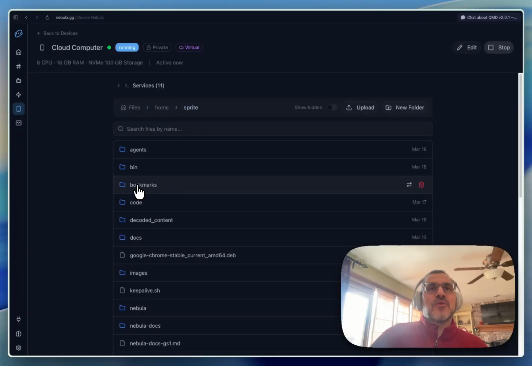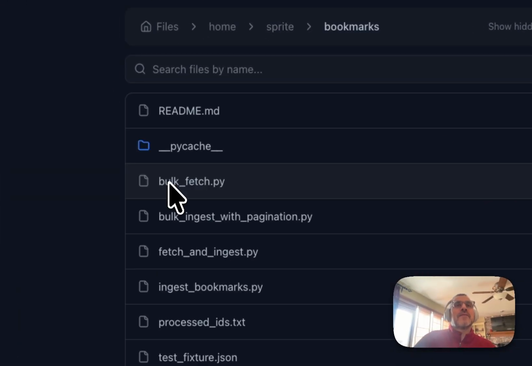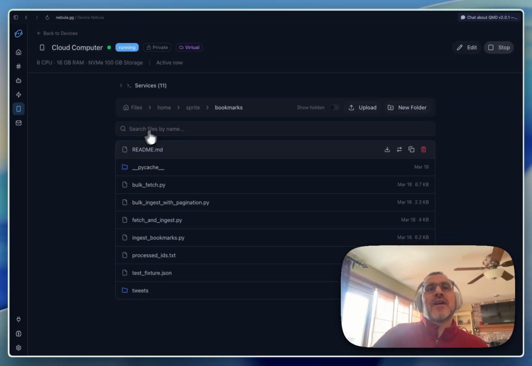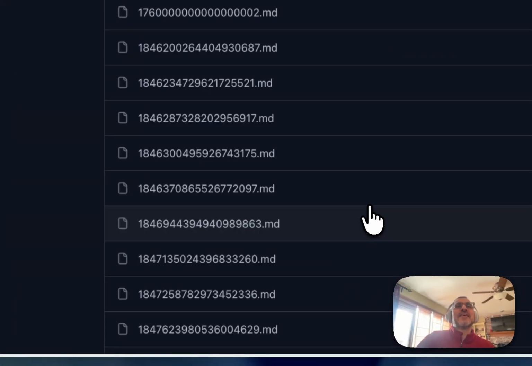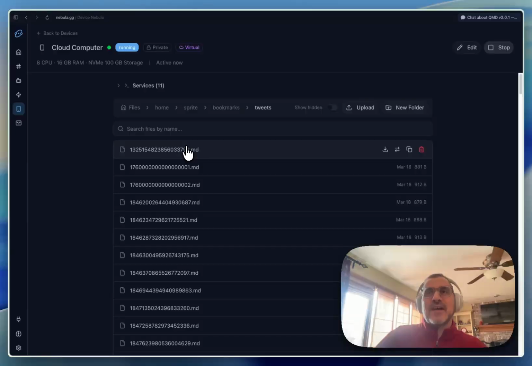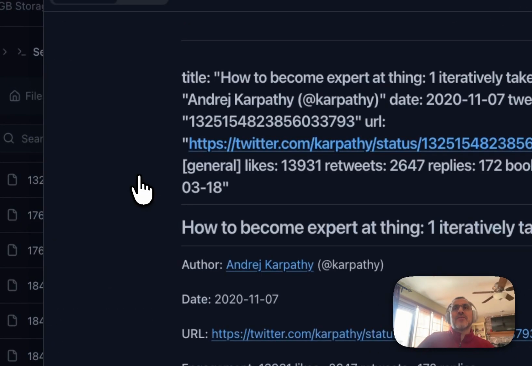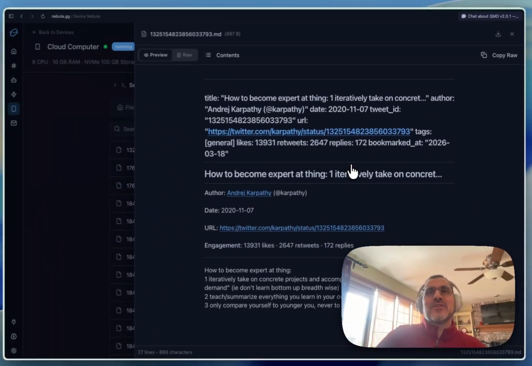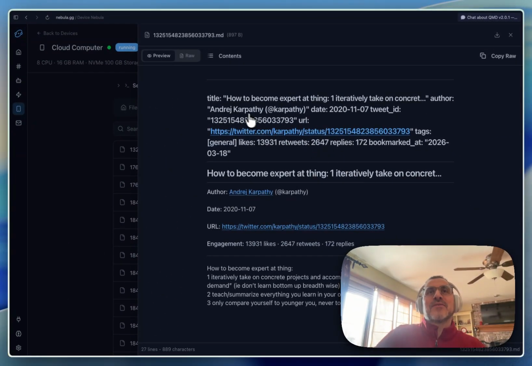And so the first thing, if you recall, was there was a bookmarks folder, right? In bookmarks, this is where our fetching Python scripts were stored. Here's our processed IDs, which keeps track of which IDs we've processed. And then if we go into the tweets, these are the generated markdown files for each of the tweets that were downloaded. If we click on it here, you can see that this happens to reference one of the Andrej Karpathy tweets that I had bookmarked.